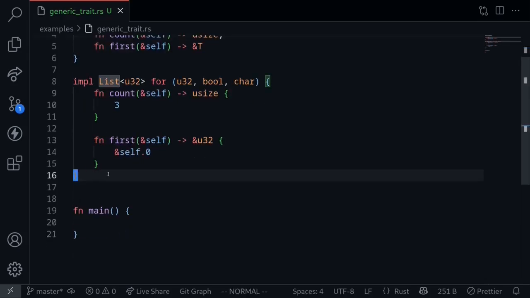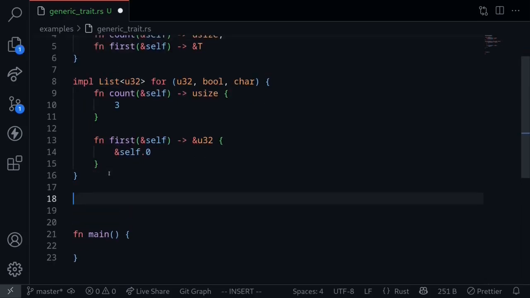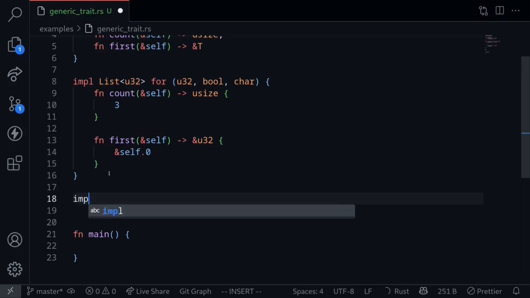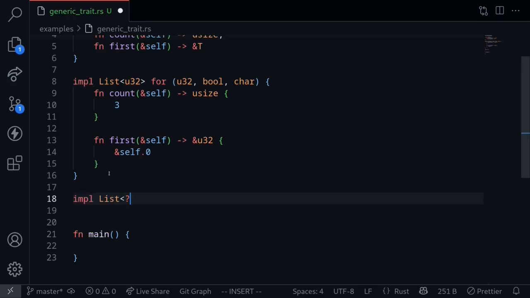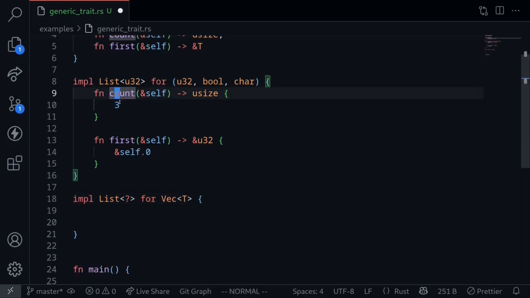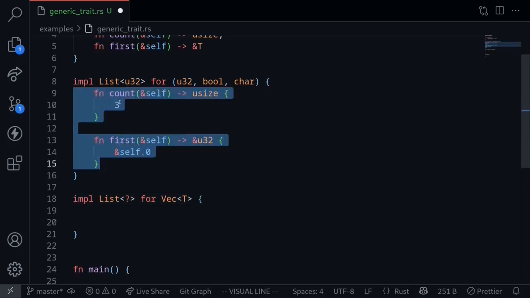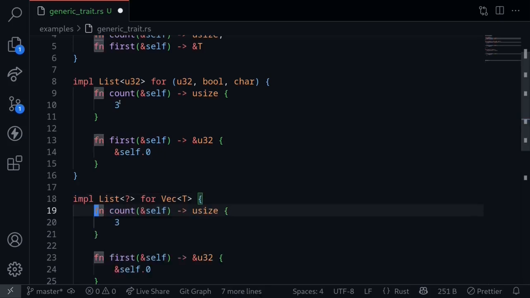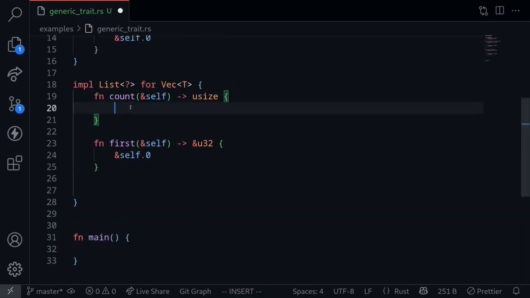Let's look at another example. Let's implement a trait for a generic vector. So say impl list and then the type we don't know yet. For a vector, let's say a generic vector, so this will be of the type t. Again, we'll need to implement two functions, count and first. So I'll copy these and then paste it here. What is the size of the vector? We can get the size of the vector by calling self.length, the length of the vector.